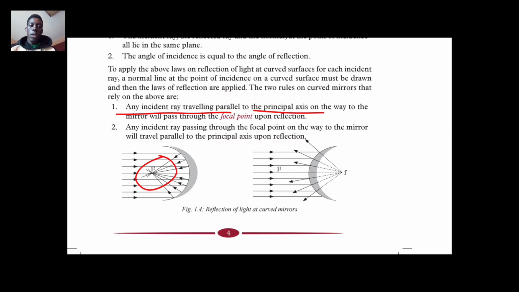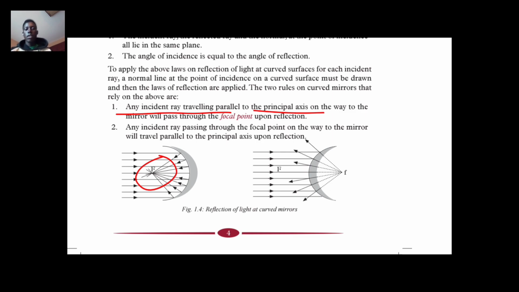For convex mirrors, the focal point is just behind the mirror. This point is known as the focal point for convex mirrors. So that is the first law.